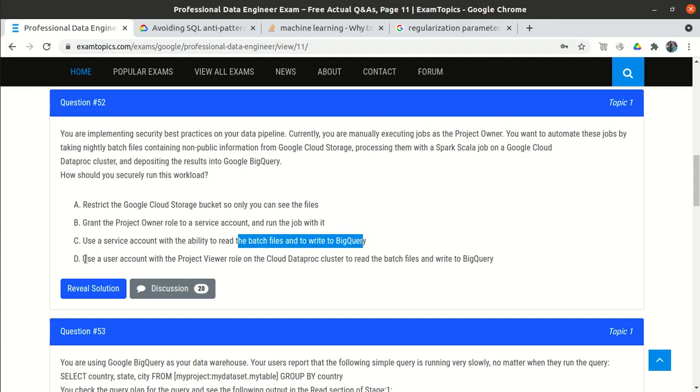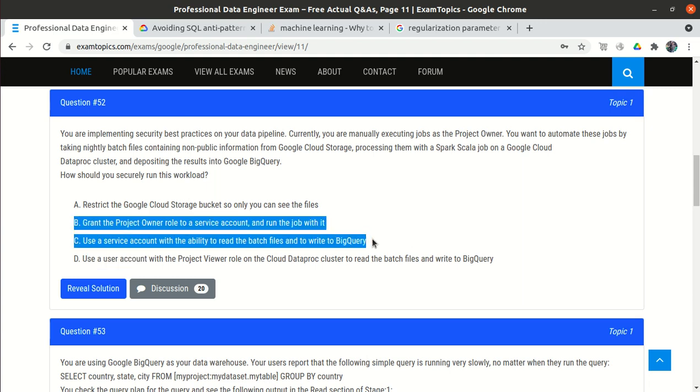Let's look at option D: use a user account. A user account is totally wrong. So A and D are wrong, right? Now we have options B and C.